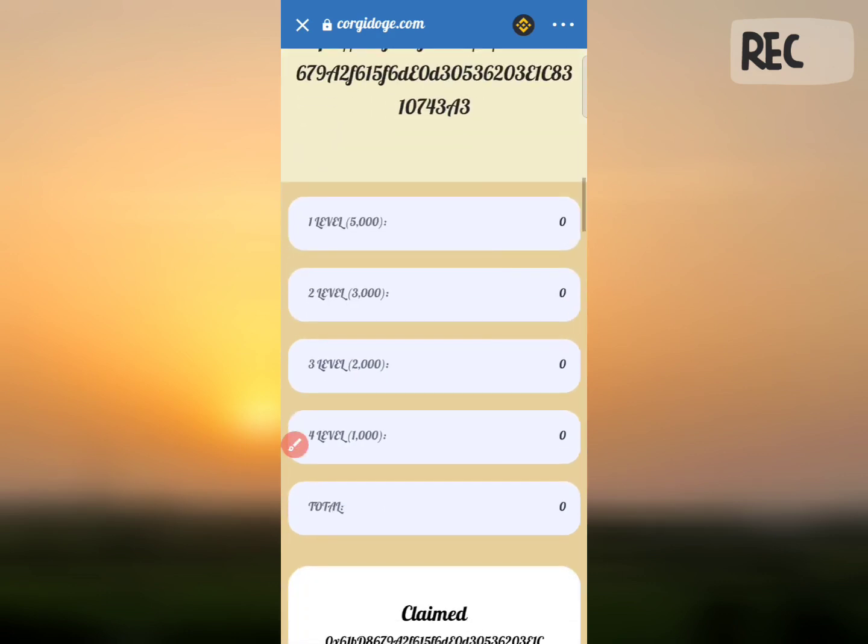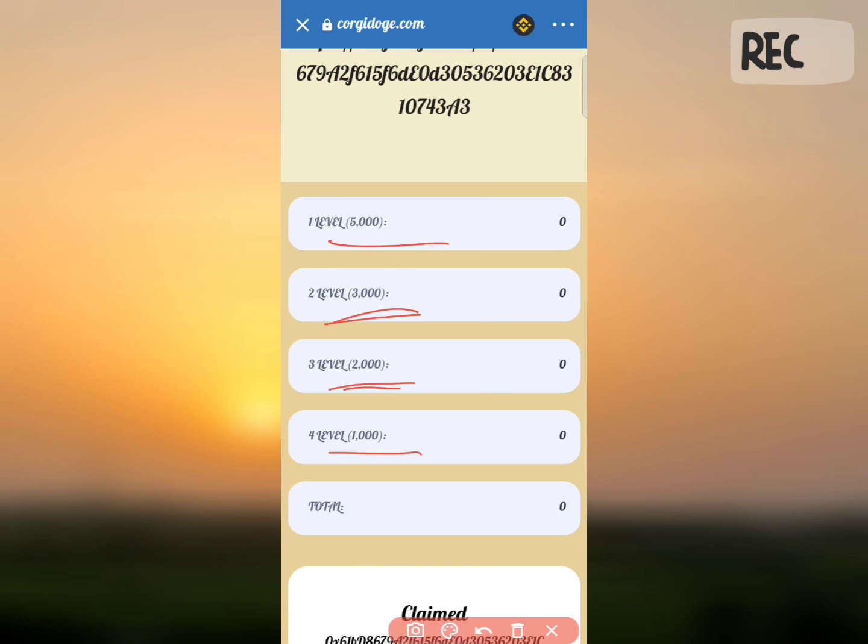First level: if you refer your friend directly, then you will get 5,000 Kurgi Doge coins directly in your wallet. Second level: if your friend, who was referred by you, refers another friend, then you will get 3,000 coins in your wallet. Then if that friend refers another friend, you will get 2,000 coins. Then the fourth level is 1,000 coins.